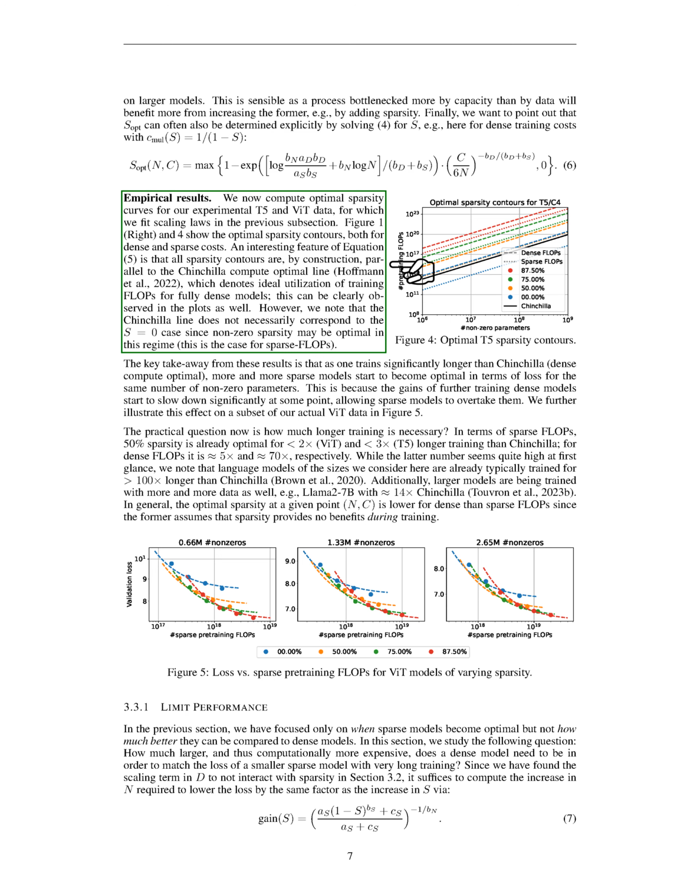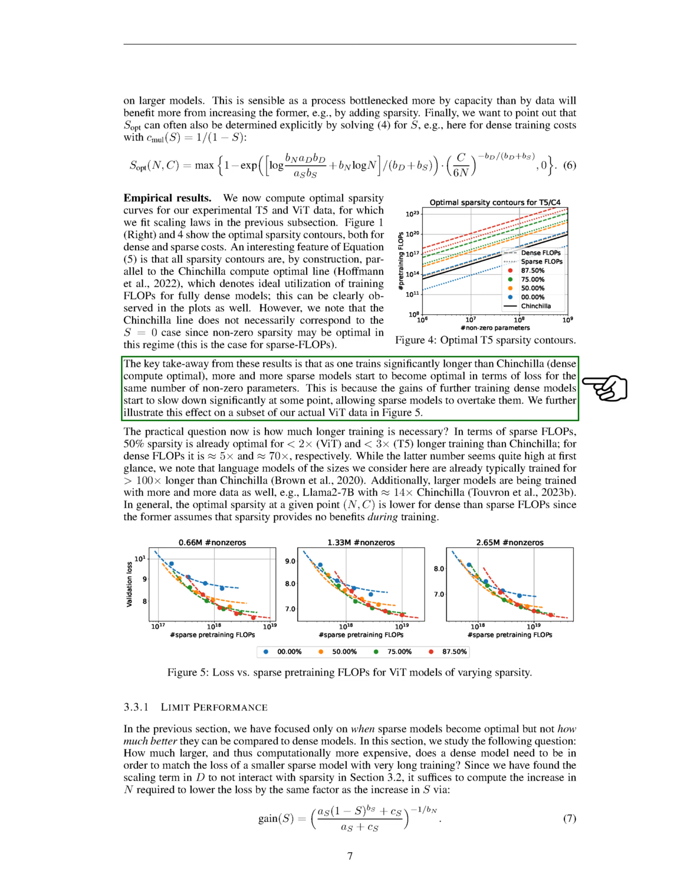The main takeaway from these results is that as training duration exceeds that of the Chinchilla model, increasingly sparse models become optimal in terms of loss for the same number of non-zero parameters. This is because the benefits of further training dense models start to diminish at some point, allowing sparse models to surpass them. We've illustrated this effect using a subset of our actual ViT data.